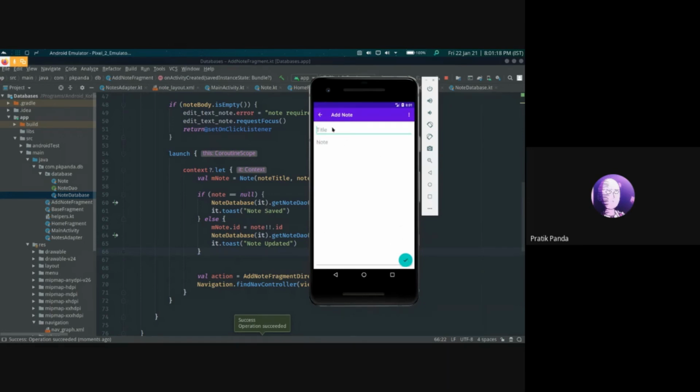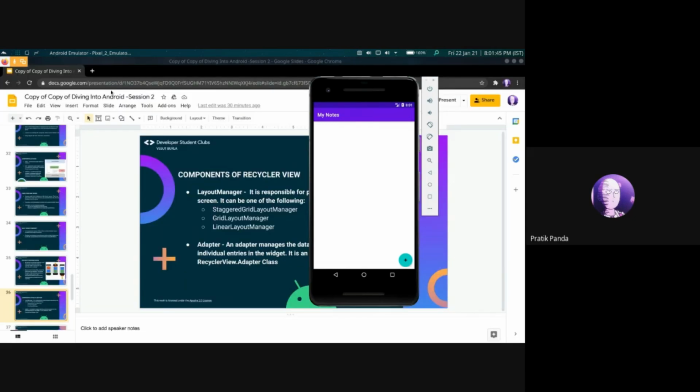Now if we go to add node, we give it a title and we add some dummy text. Click on create. So it shows node saved, and it also navigates back to the main screen. Now let's add the adapter so that it could display all the nodes that were created previously.